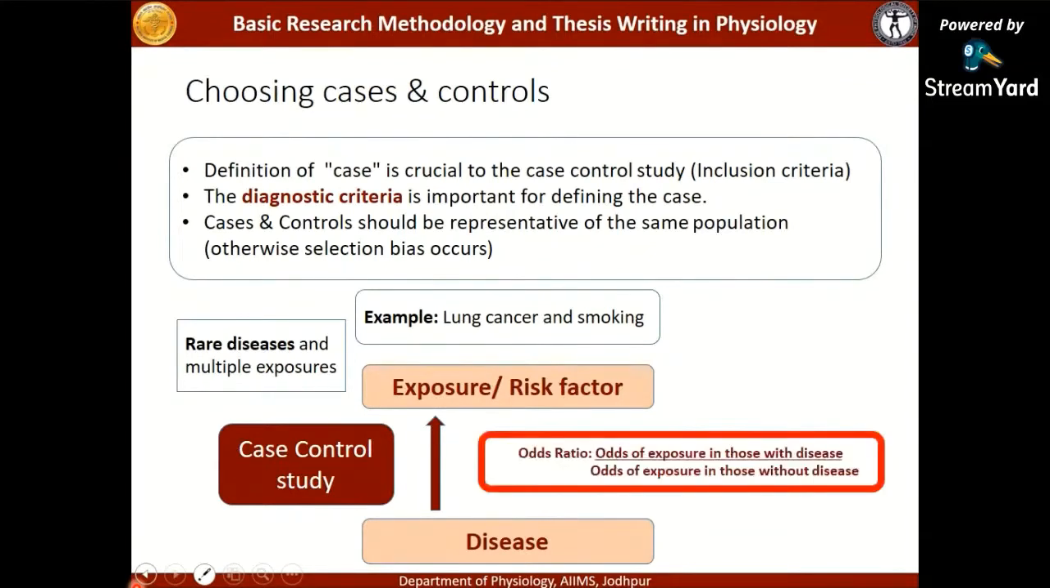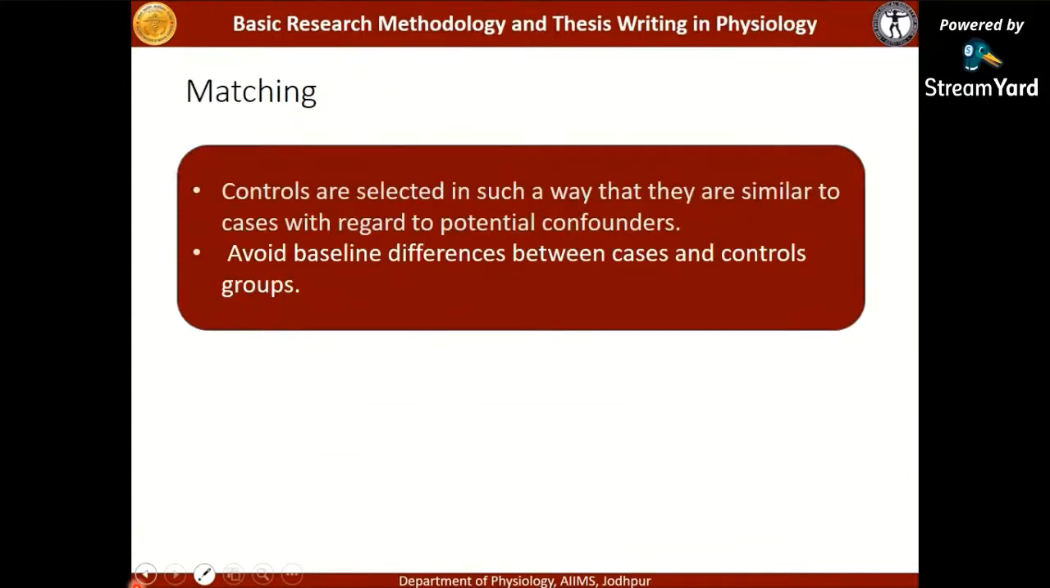The estimate you get is the odds ratio: the odds of exposure in those with disease to the odds of exposure in those without the disease. This is the estimate which you get from the case control study. If you are studying risk factors, you must have controls in your group. Without the controls, you cannot get the odds ratio. So while designing your study, you must make sure that if you are studying risk factors, you should have controls in your study. Another important thing is matching. The controls are selected in such a way that they are similar to the cases with regard to potential confounders.